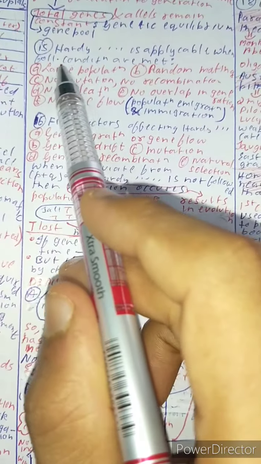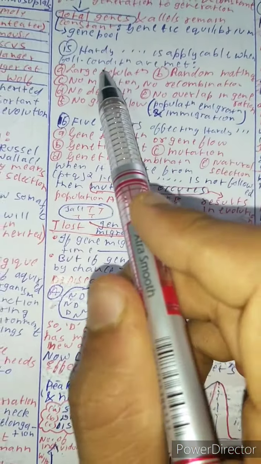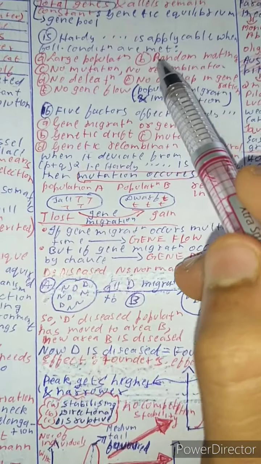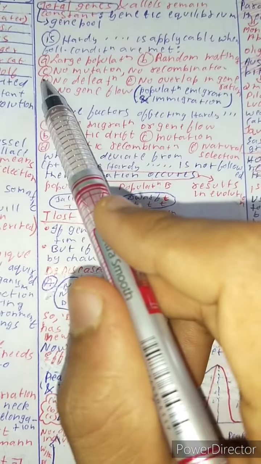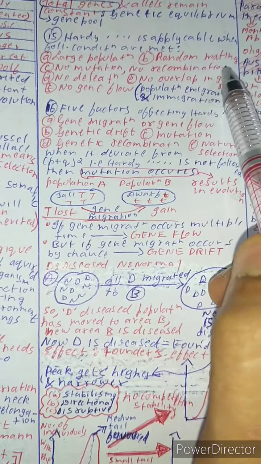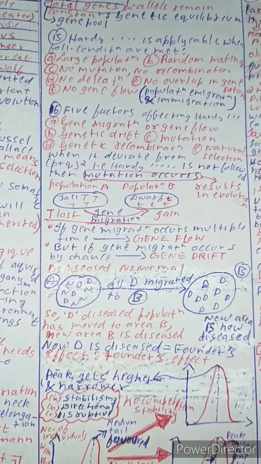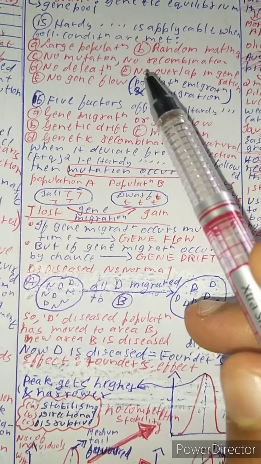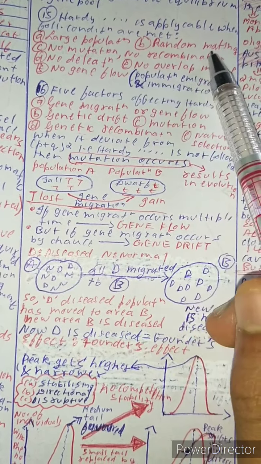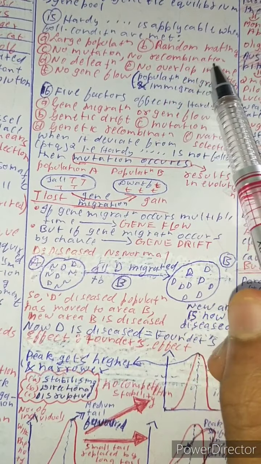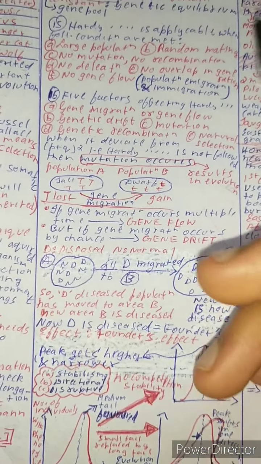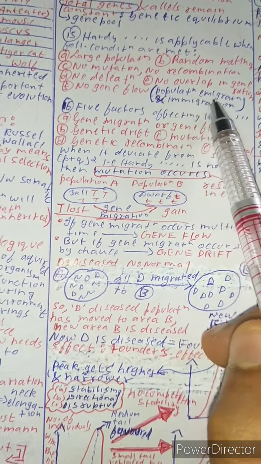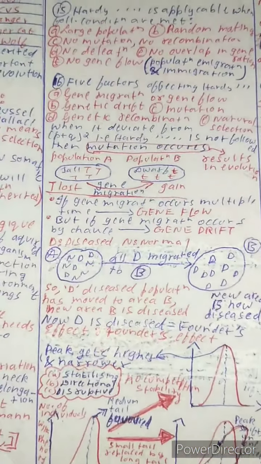Hardy-Weinberg principle is applicable when the following conditions are met. One, it should be a large population. Second, it must be random mating. Third, no mutation or recombination should occur. And fourth, no deletion of base pairs, which you learned in the molecular basis of inheritance chapter. And no overlap of generations. And no gene flow, that is population emigration and immigration. There shouldn't be any gene flow.